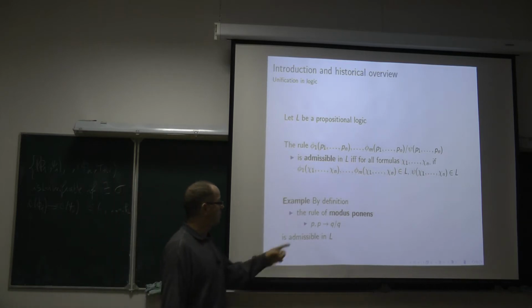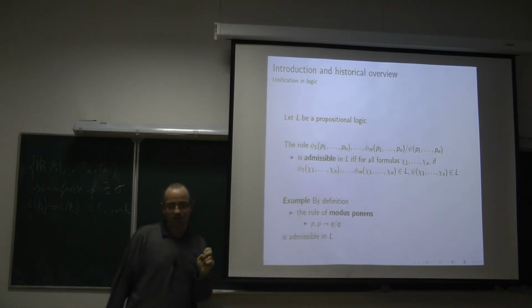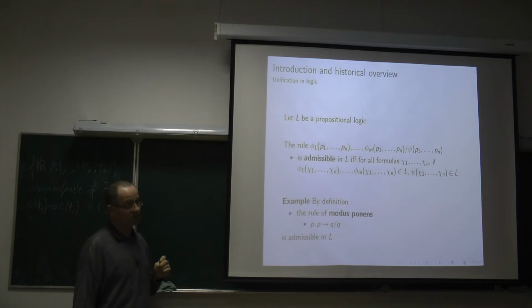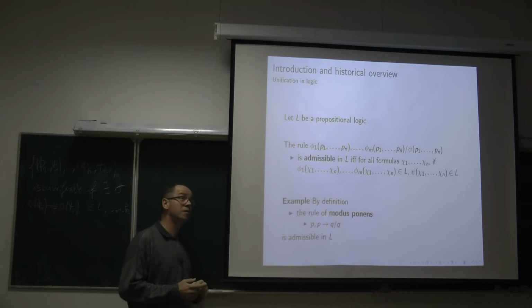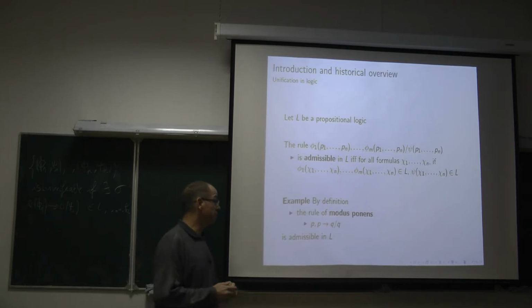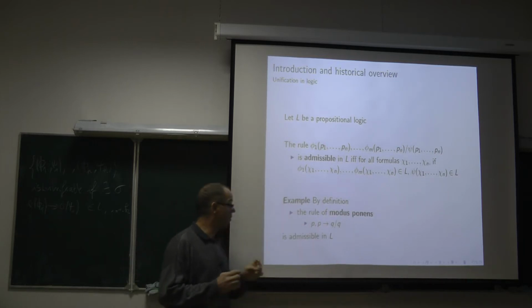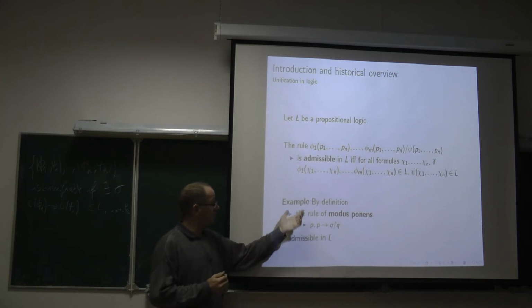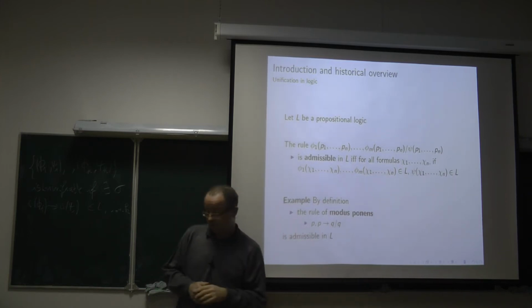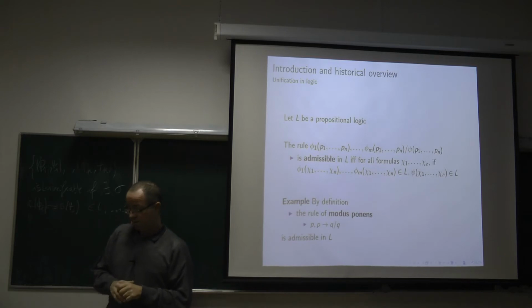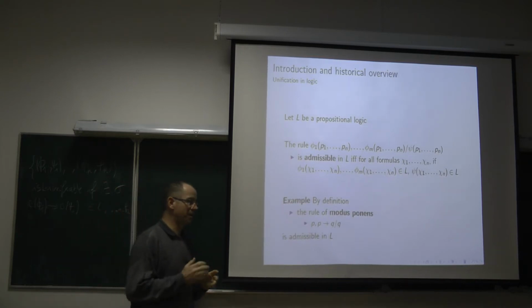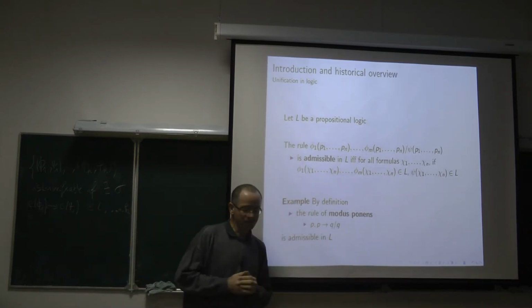Of course, I have written this by definition, but in fact I am not sure. Maybe there exists a propositional logic for which modus ponens is not admissible, but this logic will be maybe too exotic for us. According to this definition, the rule of modus ponens is admissible if we assume at least a minimal set of properties for the implication symbol.